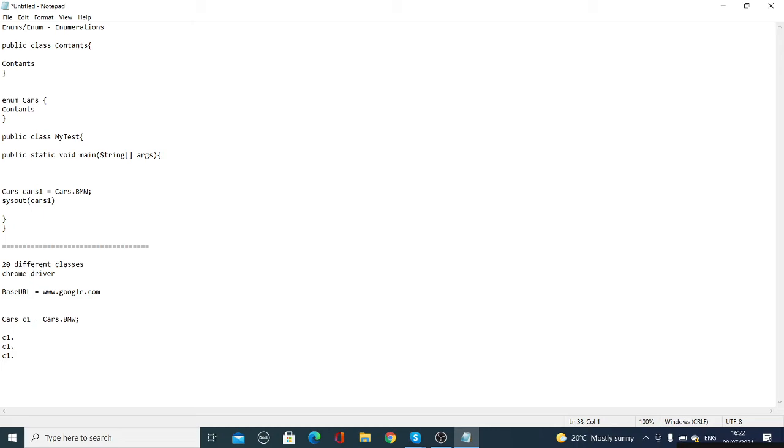Understood? C1 is a variable, so whenever you put C1 dot this, it will call this particular constant.